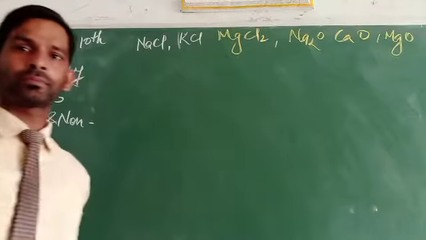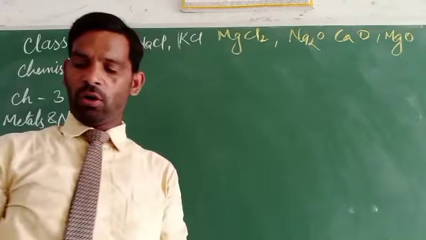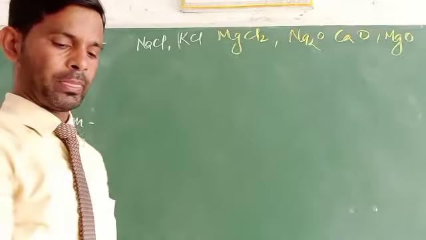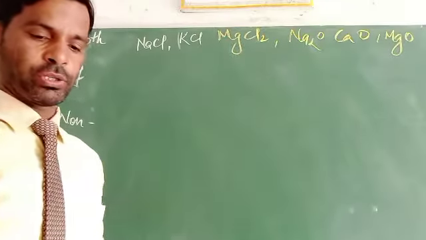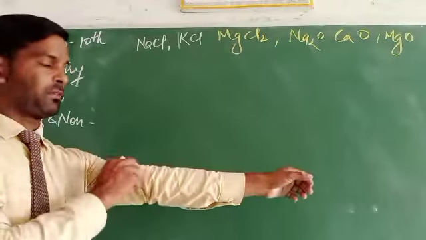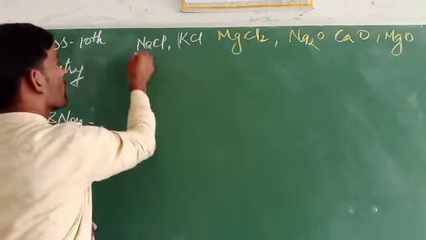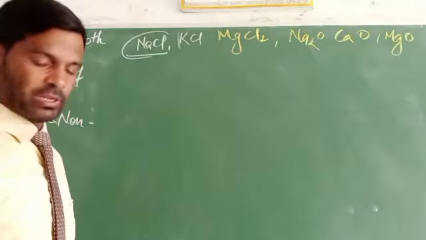These are the different forms in which chemical combination or the formation of a compound takes place. Formation of sodium chloride, how will it take place?